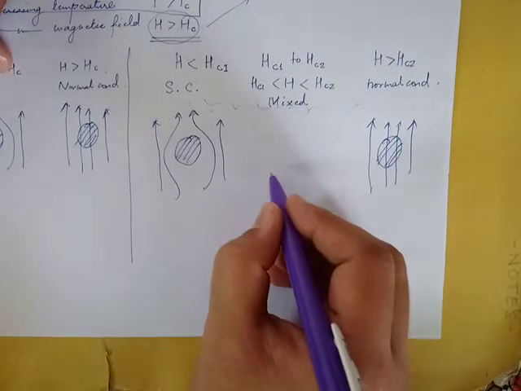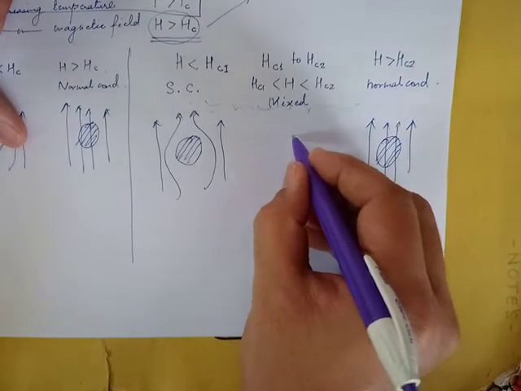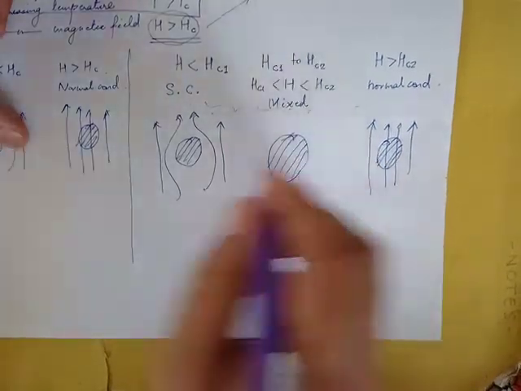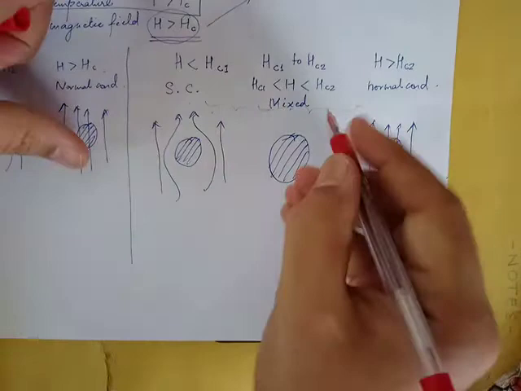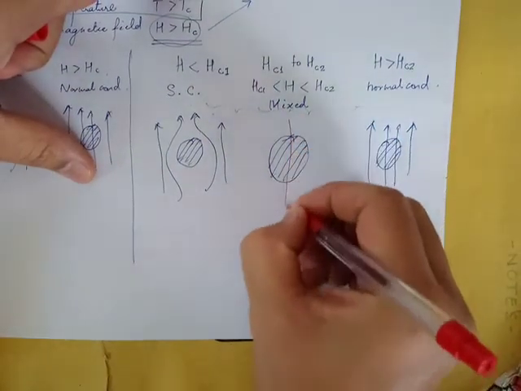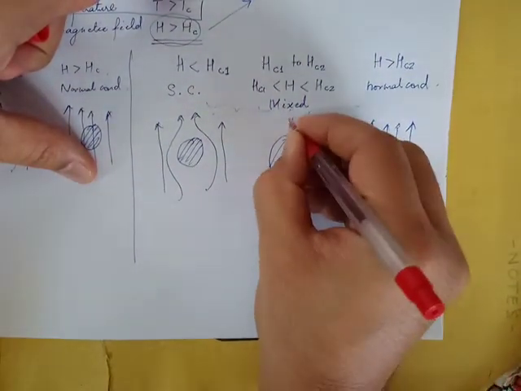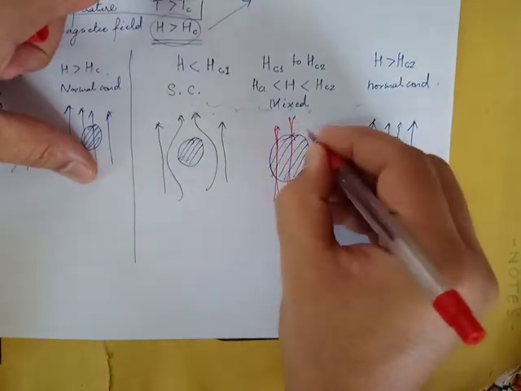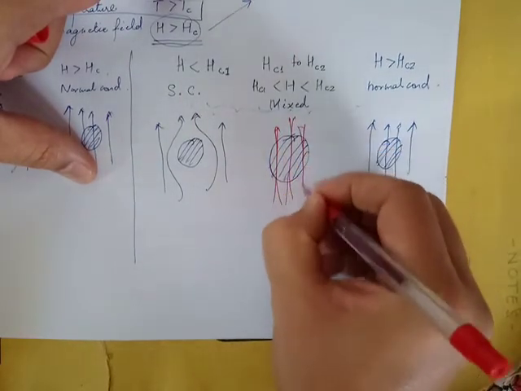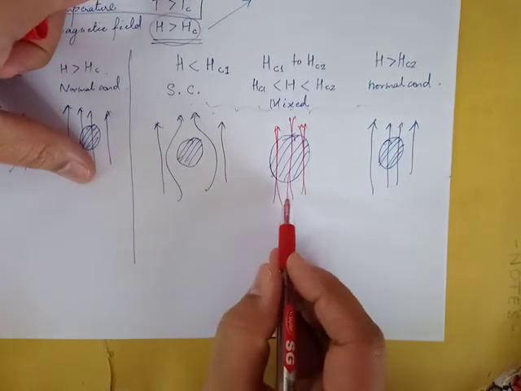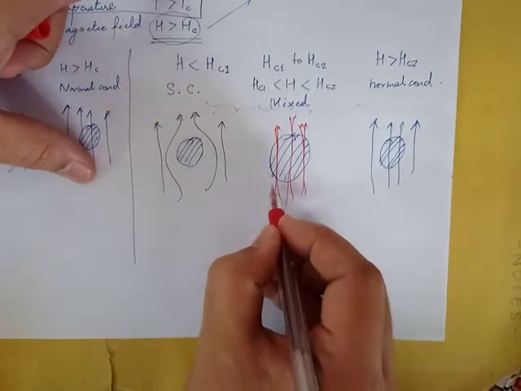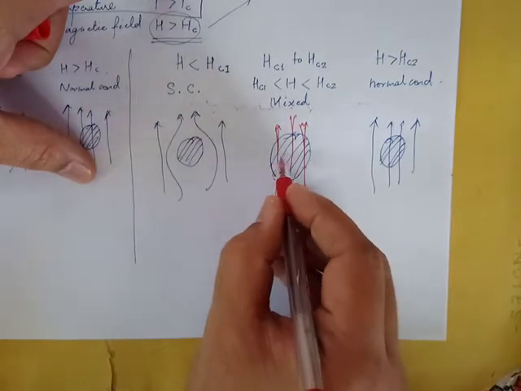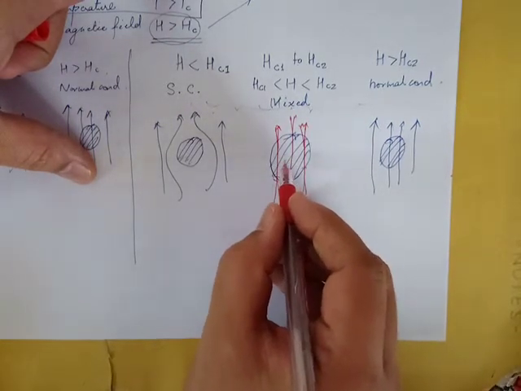What happens in between? What is the meaning of mixed state? The meaning of mixed state is that the material allows magnetic field lines to pass only through certain areas. So magnetic field lines can pass from this area, from this area, from this area. In all other areas magnetic field lines are not allowed.